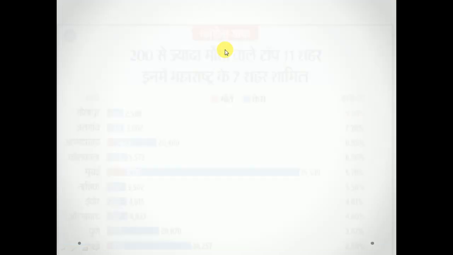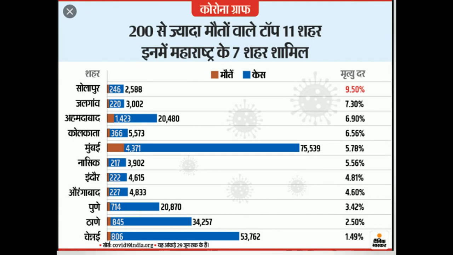Okay. Next, this is the hottest graph of these 4 months. Which graph is this? Anybody can tell? Death rate. Corona graph. So the top 11 cities whose death rate is highest. It is in Solapur, the death rate is the highest right now. So this is a corona graph with the highest death rates.